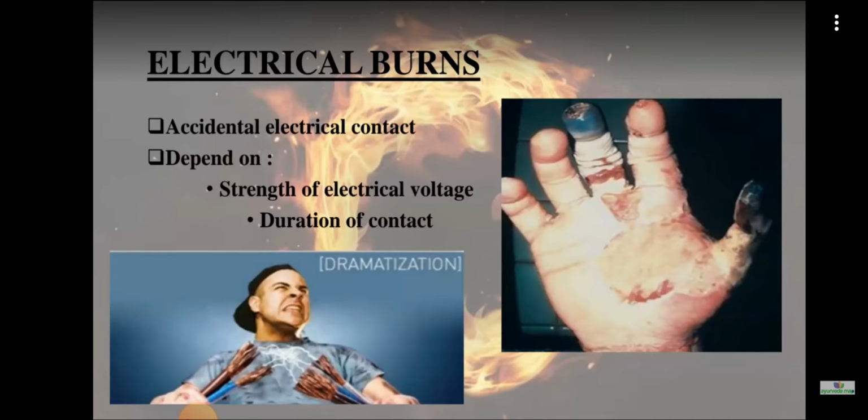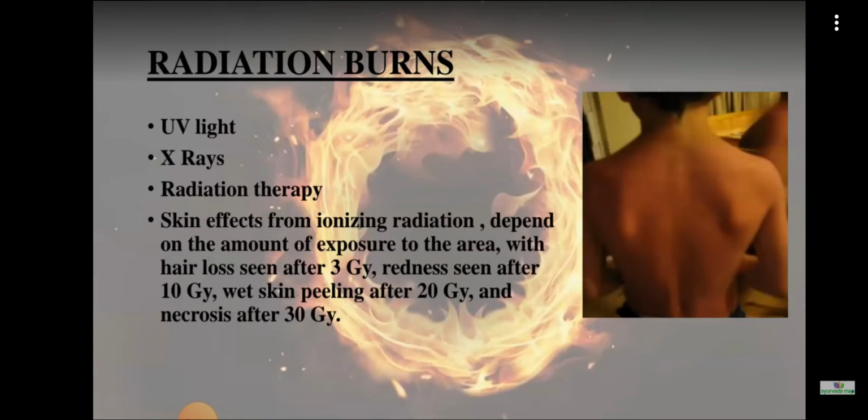All these come under thermal burns. Next is electrical burns. Electrical burns are due to accidental electrical contact, and the severity of the burn depends on the strength of the electrical voltage. There is low voltage and high voltage, and based on that the severity may vary, and the duration of contact also determines the severity. That is electrical burns. Next is radiation burns. UV light, X-ray, radiation therapy, all these can cause radiation burns.